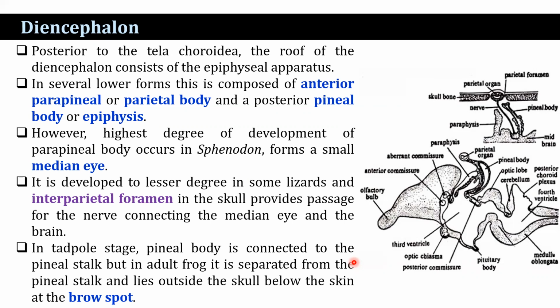That forms the median eye. It is developed to a lesser degree in some lizards. An interparietal foramen in the skull provides passage for a nerve connecting the median eye and the brain. In the tadpole stage, the pineal body is connected to the pineal stalk, but in the adult frog, it is separated from the pineal stalk and lies outside the skull below the skin at the brow spot. In the case of lamprey, both parapineal and pineal organs are associated with an eye-like structure having a retina and lens.